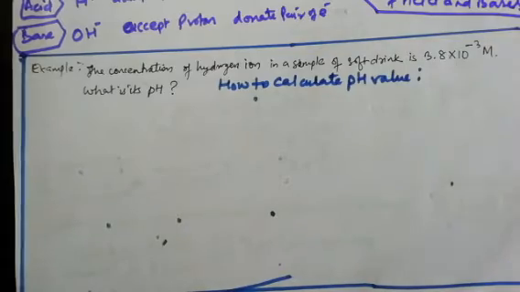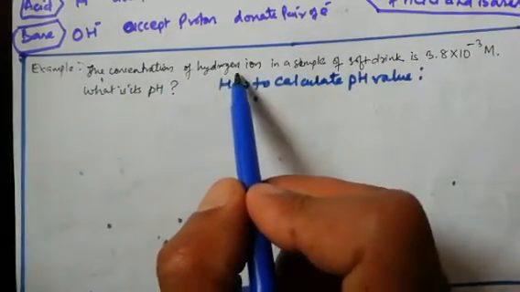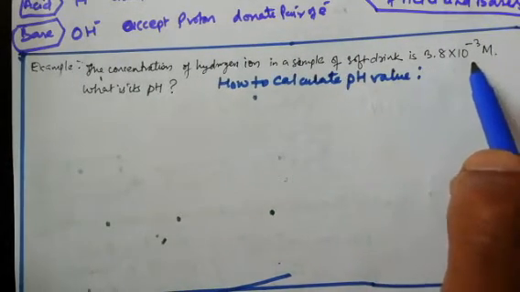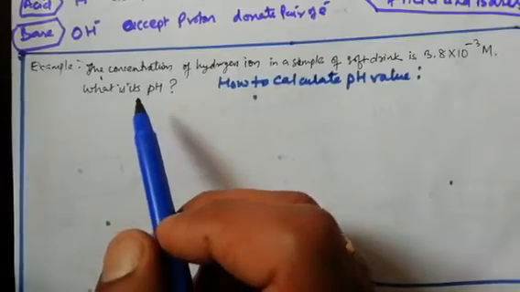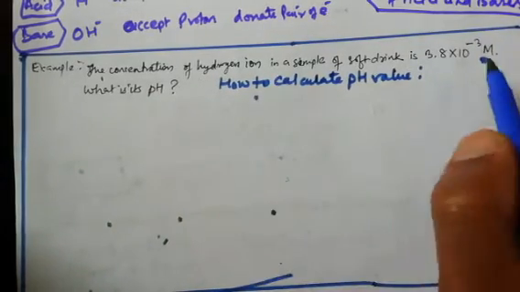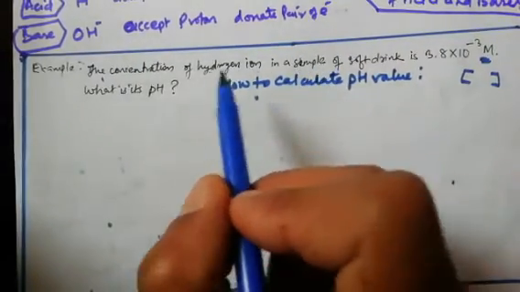Okay, the question can be given this way: the concentration of hydrogen ion in a sample of soft drink is 3.8 into 10 raised to minus 3 molarity. And you know now very well M is molarity. It means that we are talking about molar concentration, which can be written inside this bracket. We have studied in equilibrium also.